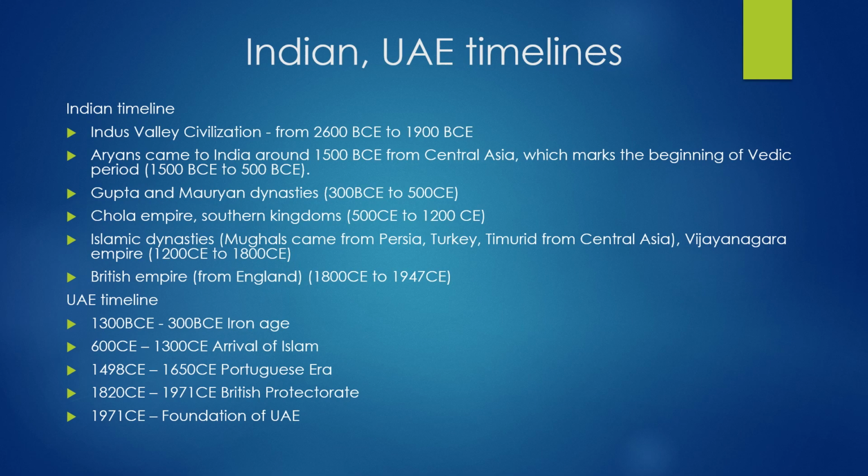Now the next thing I want you to notice is Aryans came from Central Asia, which is to the west of India. Islamic dynasties came from Persia, Turkey, again Central Asia. The British came from the west. They all came from the west of India or the northwest of India. Why didn't any empire come from south or come through the east? Can you think about it? Why?